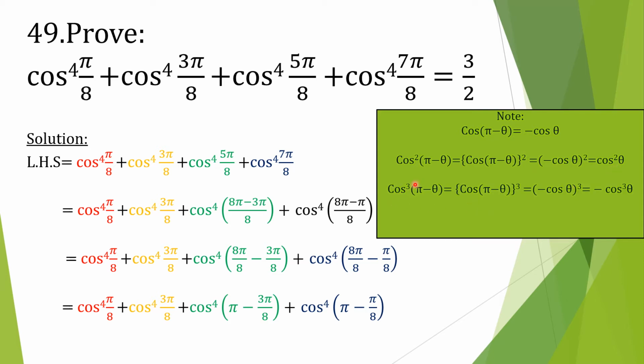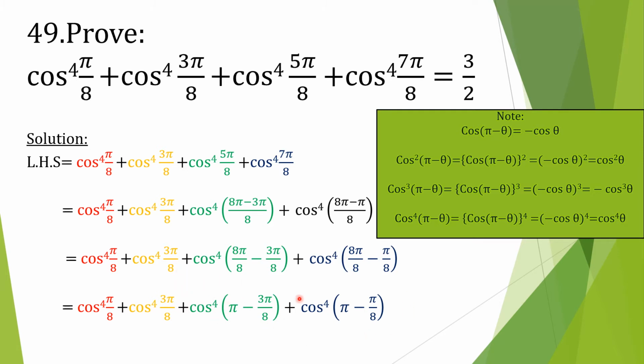Similarly, cos cube pi minus theta is cos pi minus theta whole cube, which can be written as minus cos cube theta. Similarly, if we have cos power 4 pi minus theta, we can write this as cos pi minus theta whole power 4, which is ultimately cos power 4 theta. So this last concept we will apply in this line.